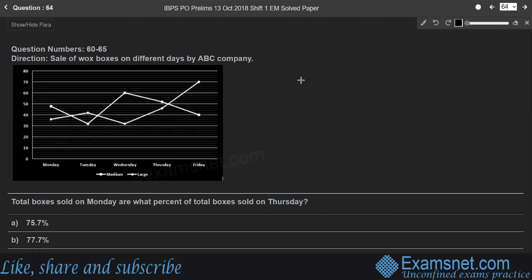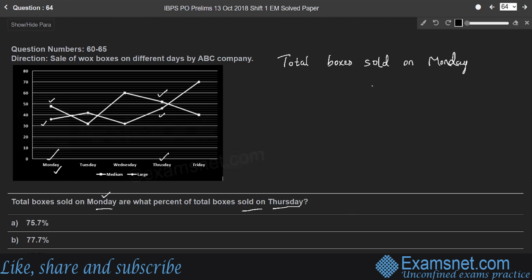Next question, question 64. Total boxes sold on Monday are what percent of total boxes sold on Thursday? So we have to find total number of boxes sold on Monday together, that is medium boxes and large boxes, and total boxes sold on Thursday. So that means number of medium boxes and large boxes. Then we have to find, so total boxes sold on Monday, this number is what percent of the second number, right? So let us write total boxes sold on Monday